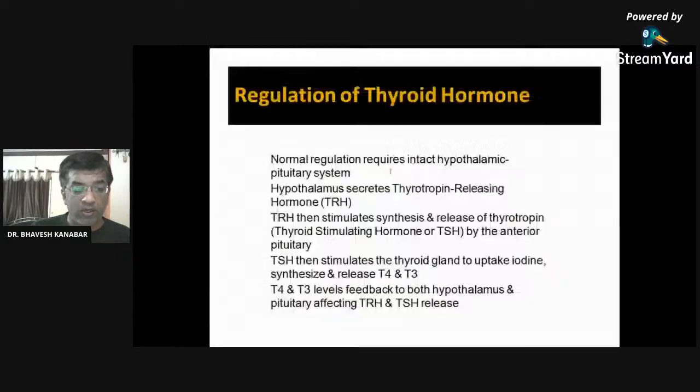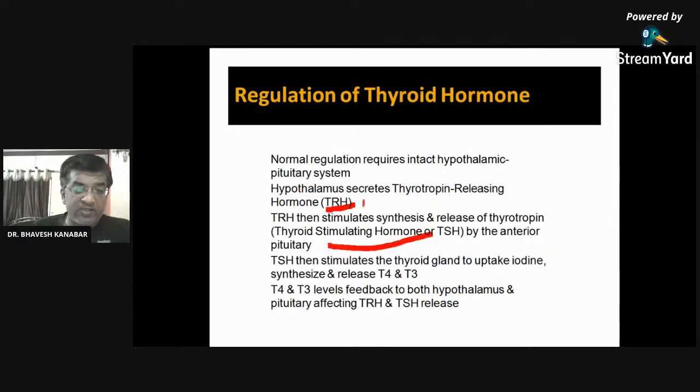Okay, we are going to see further regulation of thyroid hormone. For any hormone regulation, the hypothalamus is an important part. The hypothalamus secretes a releasing hormone, here thyrotropin releasing hormone. This thyrotropin releasing hormone stimulates synthesis and release of thyroid stimulating hormone, TSH.